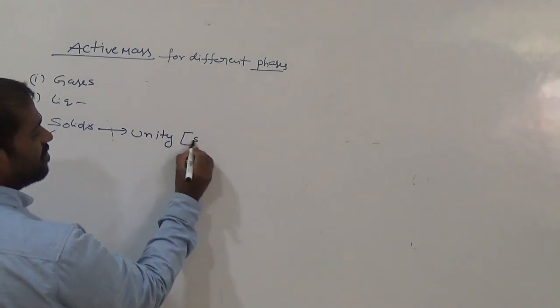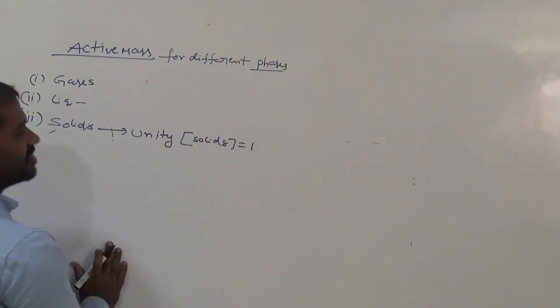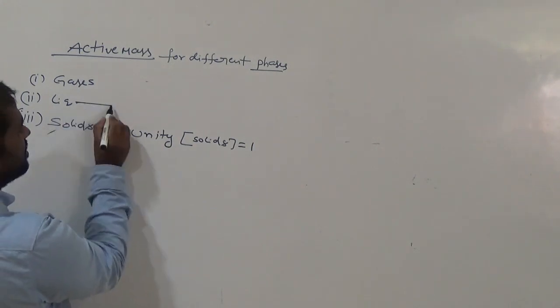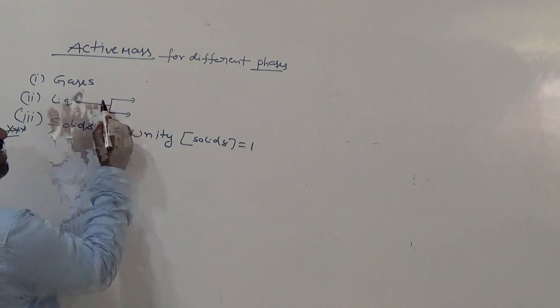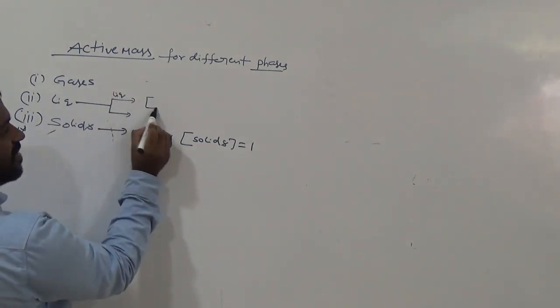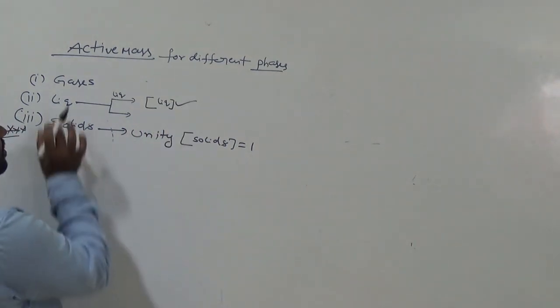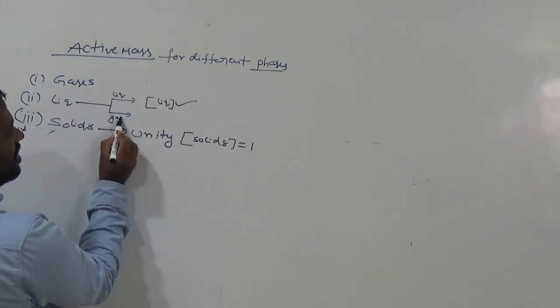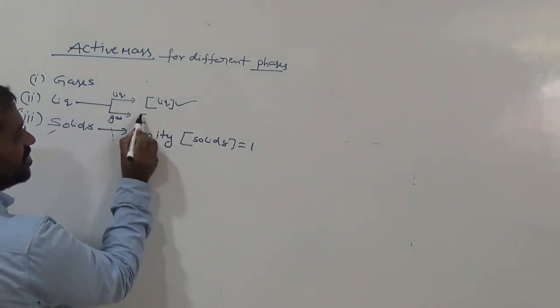That means molar concentration of solids is taken as 1. So what about liquids? Here we have two cases. One is when liquid interacts with liquid. In this case, active mass is the molar concentration of the liquid directly. When liquid interacts with gas, in this case molar concentration is taken as unity, 1.